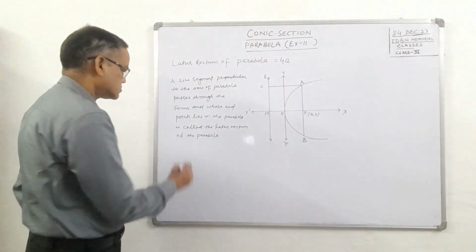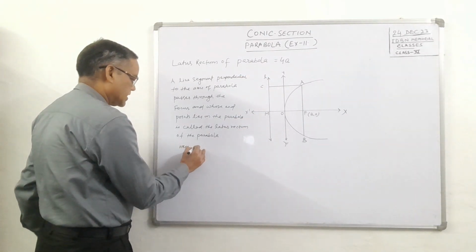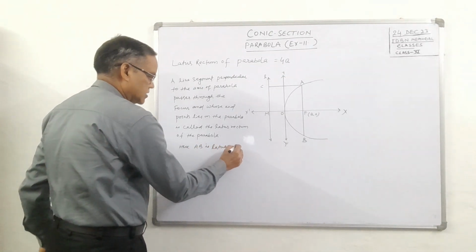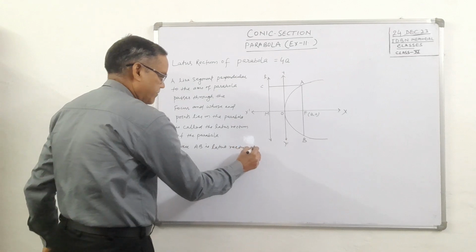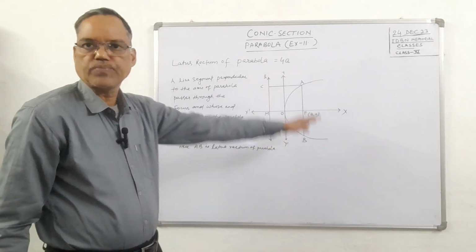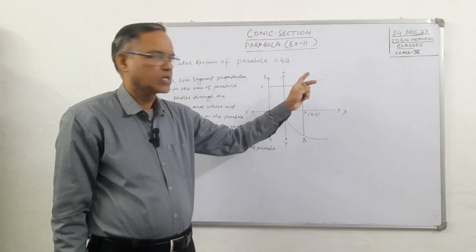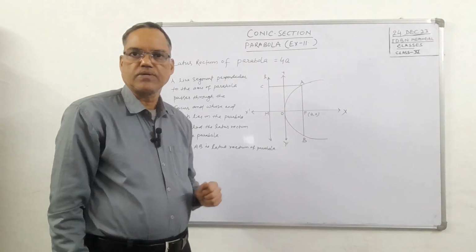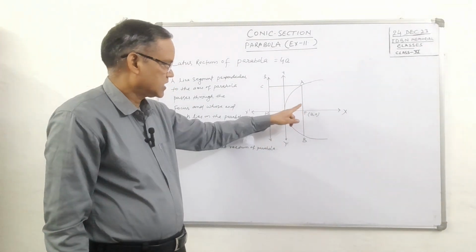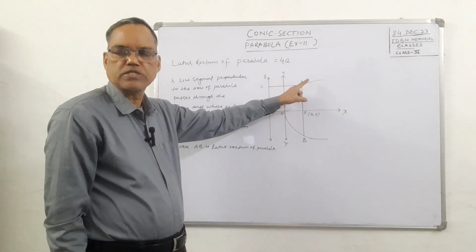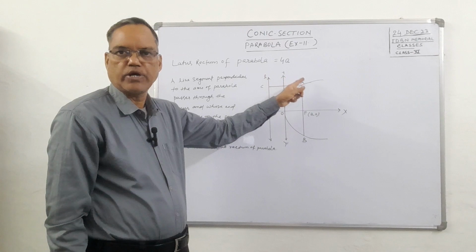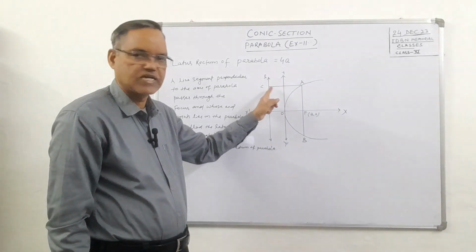So here AB is latus rectum of parabola. ठीक है. AB इस पैराबोला का लेटस रेक्टम है. नाउ इस AB की लेंथ हम कैसे पता करेंगे? तो सिंस बाय डेफिनेशन वी नो दैट the distance of any point on the parabola from focus will be same as the distance of point from a fixed line, that is directrix.